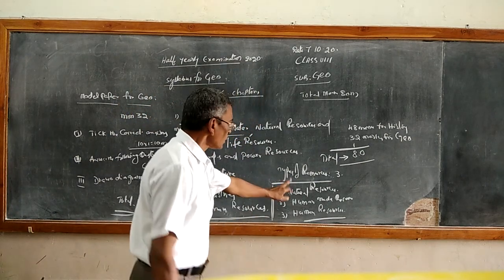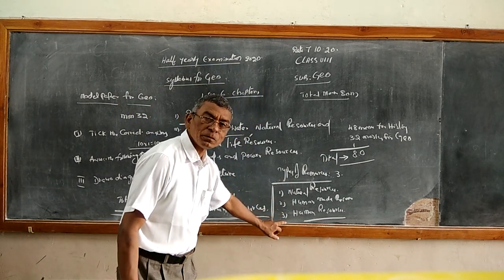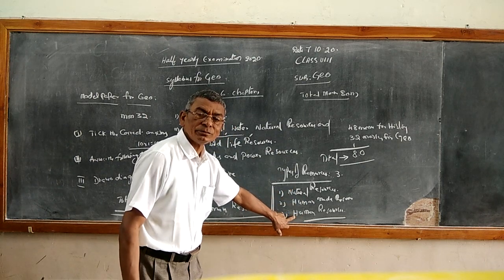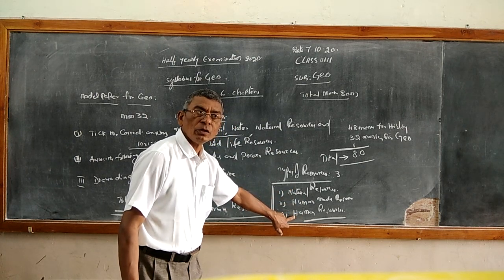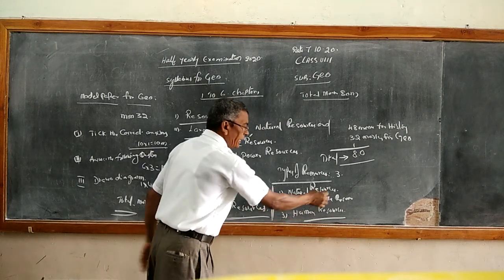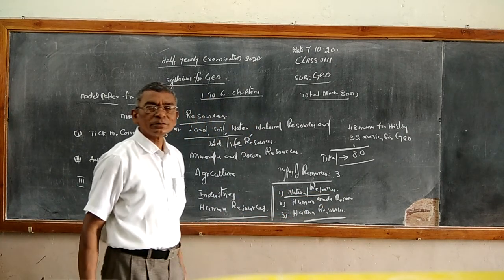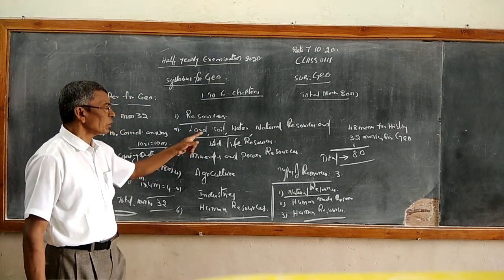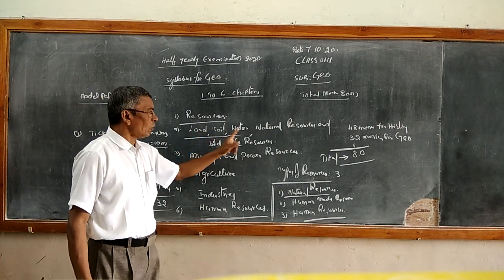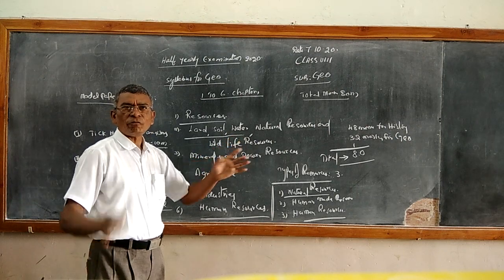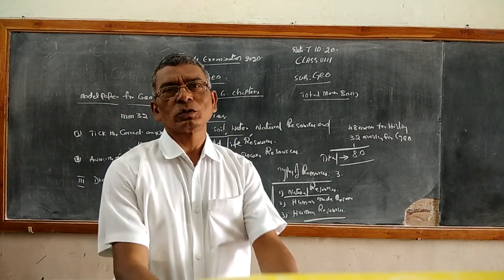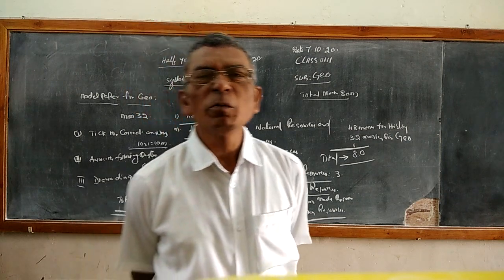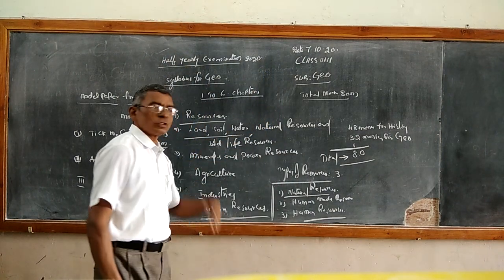As I said, classification of resources: natural, human-made, human. If you take the first one, natural resources, here in chapter number 2, land resources, soil resources, water resources are the finest examples of natural resources.